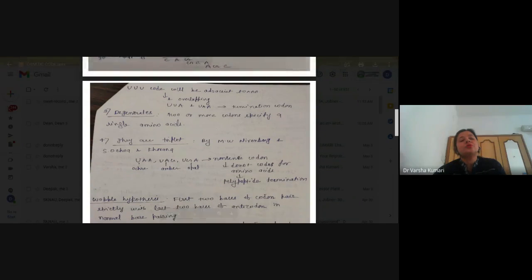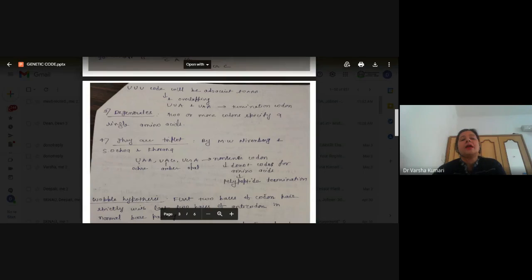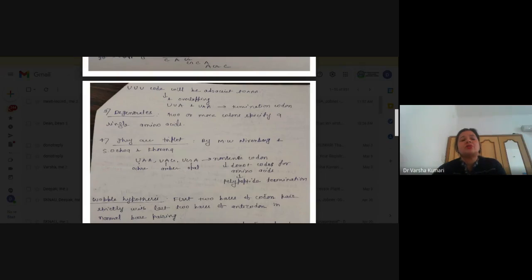So UUU is deciphered to phenylalanine. Now, UUA and UAA are stop codons. If the codons were overlapping, the reading frame would be discontinued as in a termination. That's why they are present as non-overlapping and also commaless.